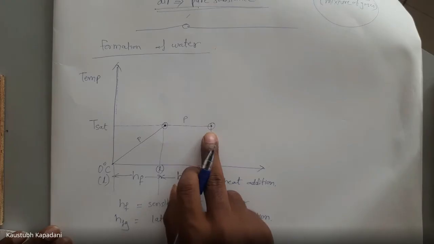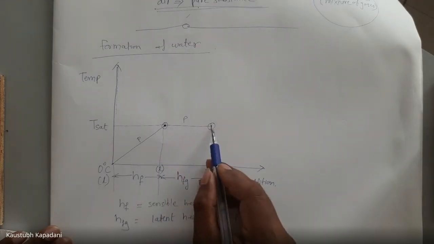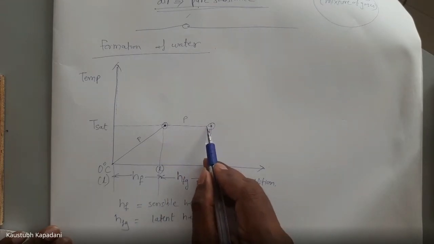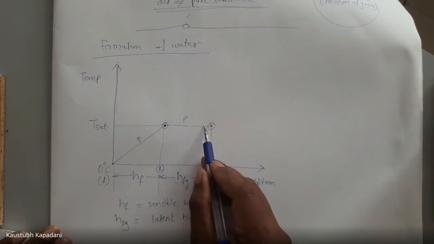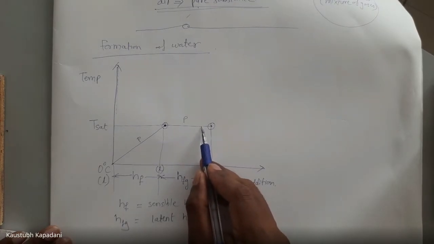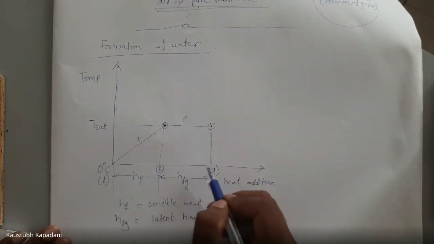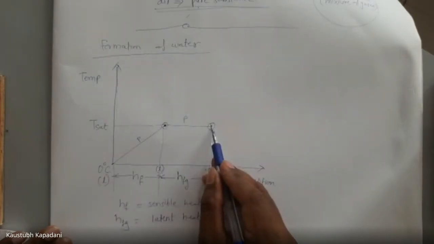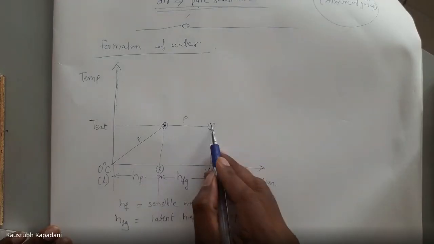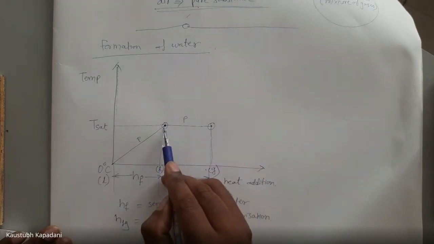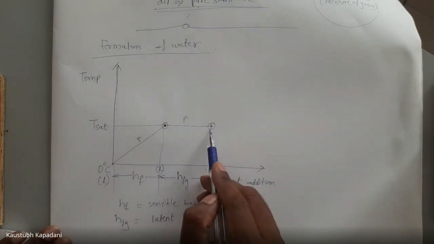If you extract some heat at this point, the point will come here. At this point, that steam will have some moisture. But if some heat is given again, it will reach this point and that moisture will convert into steam. So here at this point, we will have 100% dry steam. Moisture is not present. At this point, it is 100% liquid. At this point, it is 100% steam, dry steam.